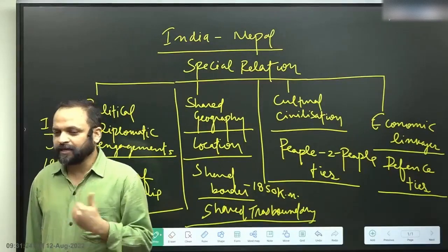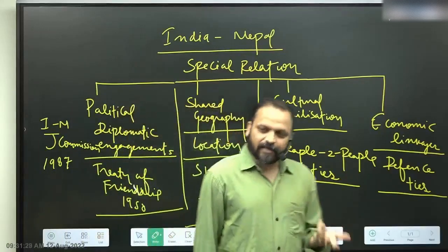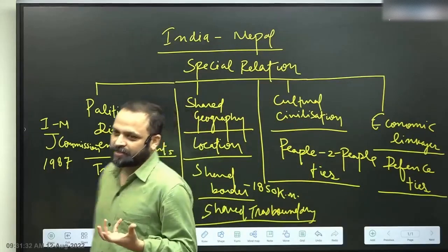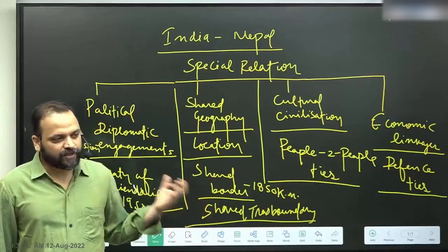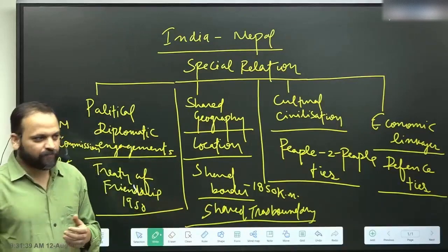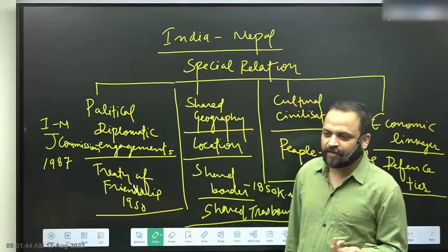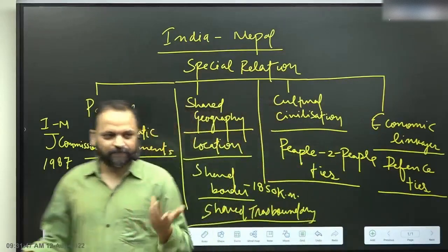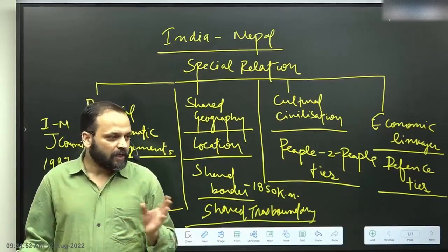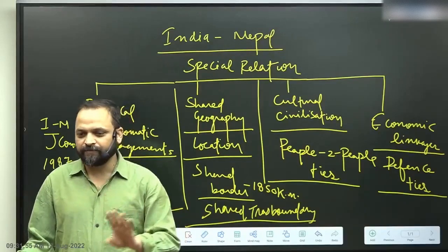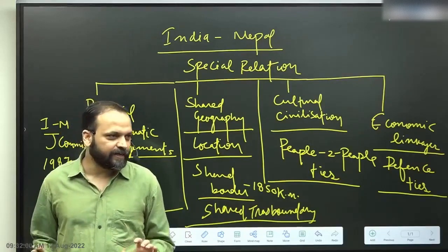Now let's go to the next level of analysis. So first, descriptive features of any relationship. Second, when we go to analysis, we try and find out issues. What are the issues in India-Nepal relations? What are the issues? And issues would also come from here. All right? Issues would also come from here. So if we see broadly what kind of interactions is there between countries. Remember the first lecture, what kind of interaction is there between countries? First of all, every country is here to save its national interest. Nobody is there to save your national interest, including India.